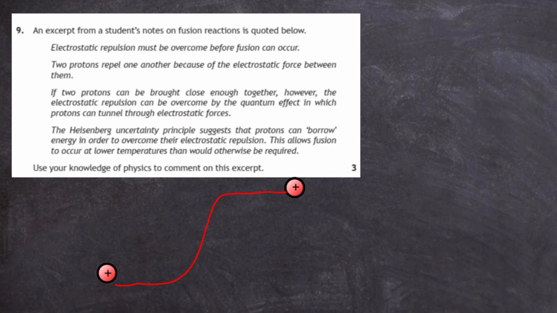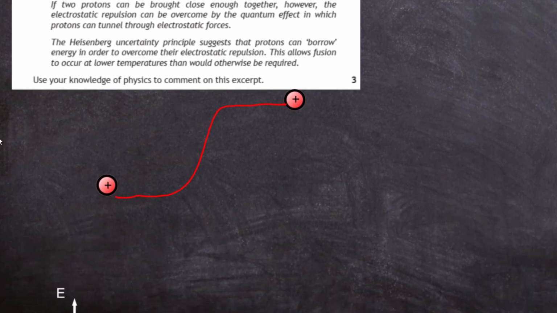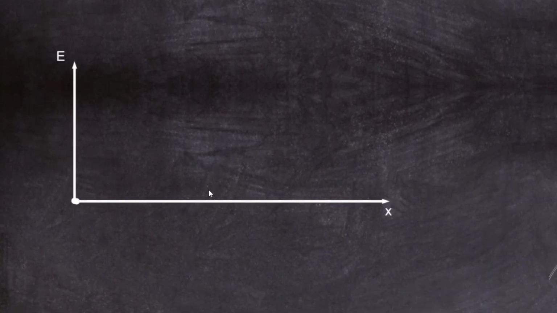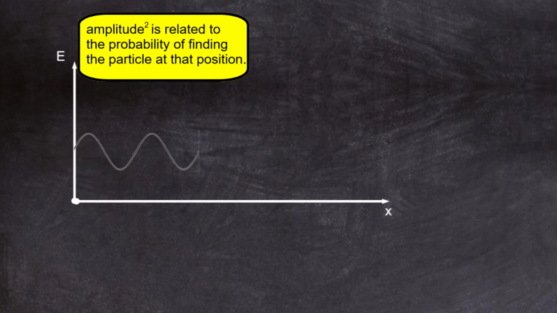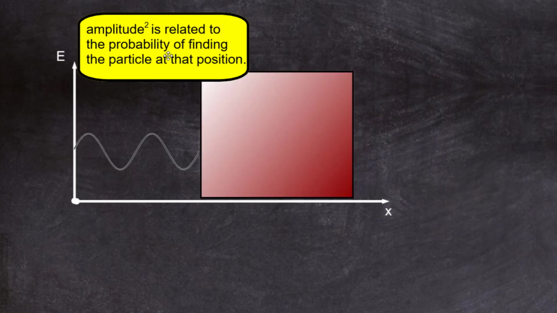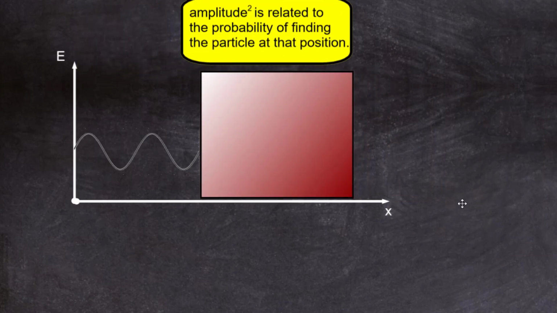So rather than drawing out a hill like a sort of landscape, we can draw an energy diagram like this, shown here. Now rather than representing the proton as a particle, we now represent it as a wave in quantum theory. And remember the interpretation of that wave, its amplitude squared is related to the probability of finding the particle at a certain position. Now we can draw in our barrier, and here's our barrier there. And as you can see, if the particle or the wave has not got enough kinetic energy to rise above this barrier, then it will not get to the other side.